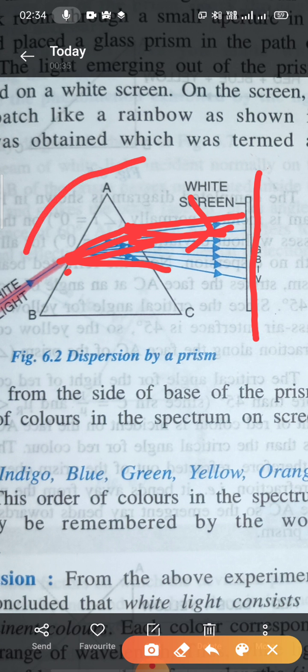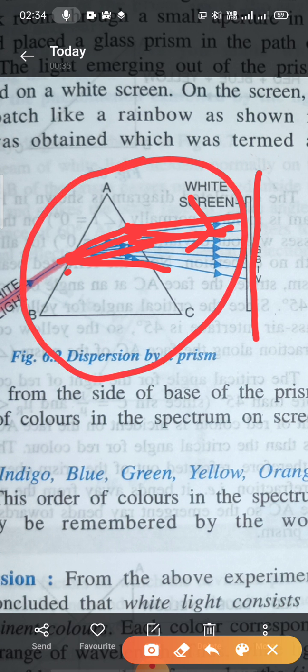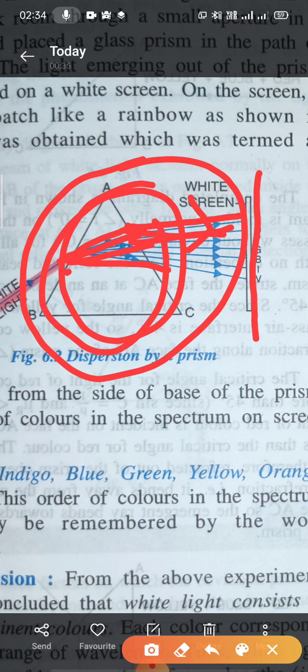So what is the cause of dispersion? The cause of dispersion is the different wavelengths of different colors. So this is the cause of dispersion.